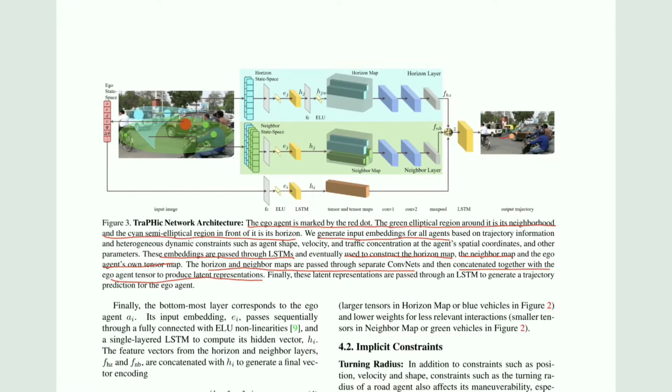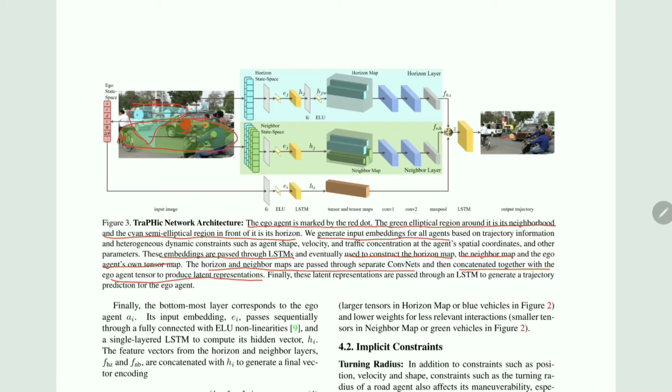Here, through this picture, the authors try to describe the flow of data from input to the output. In the first picture, you can see a red dot which is the ego-centered vehicle for which the trajectory needs to be predicted. A green elliptical region around it is its neighbors for which the considerations are being made. And then there is a cyan semi-elliptical region in front of its horizon.